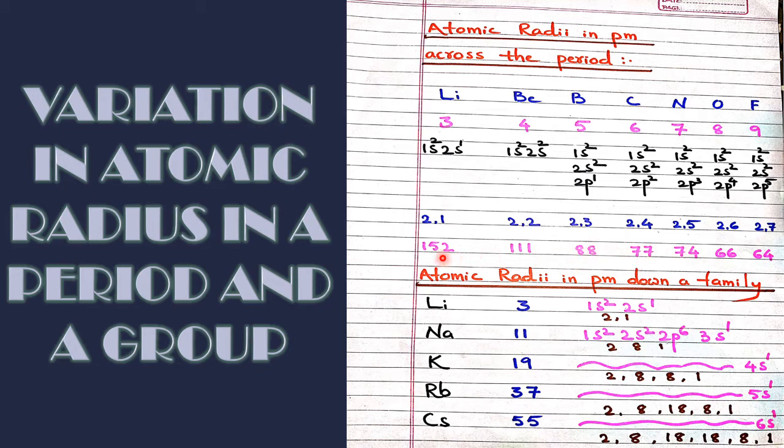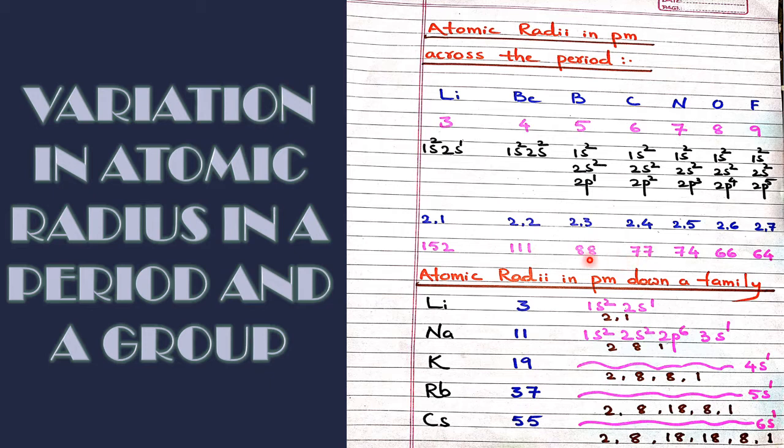In the beginning more, but at the end less. But the decrease is guaranteed. Because of what? Because no extra shell is created. Electron enters in the same level because atomic number is increasing just by 1.